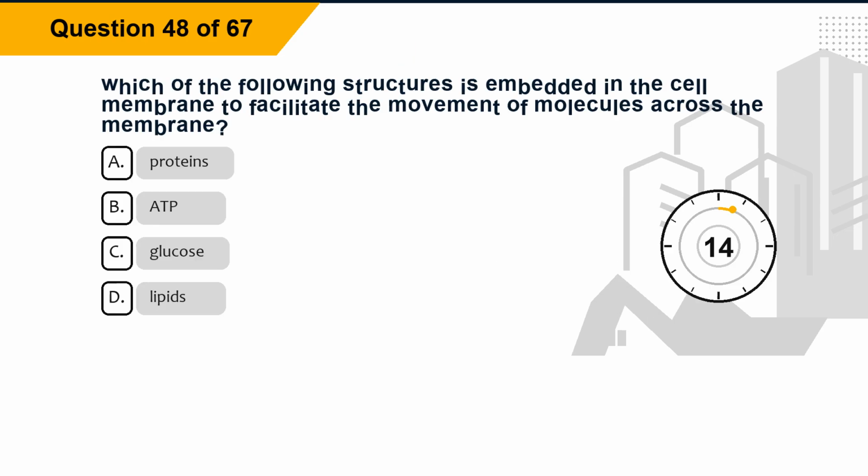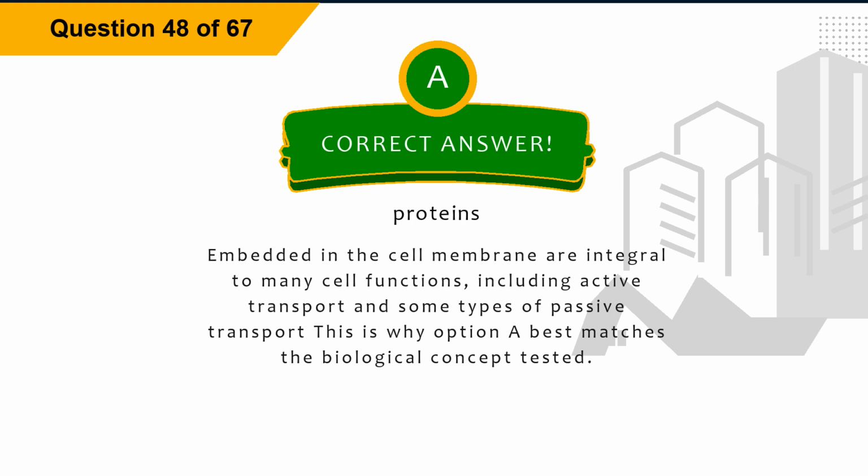Question 48. Which of the following structures is embedded in the cell membrane to facilitate the movement of molecules across the membrane? Option A, proteins. Option B, ATP. Option C, glucose. Option D, lipids. The correct answer is option A, proteins. Explanation.